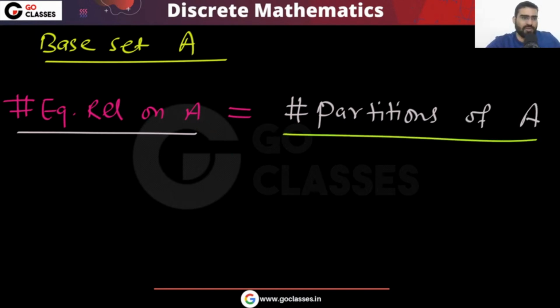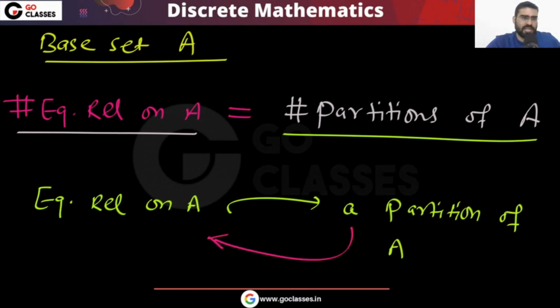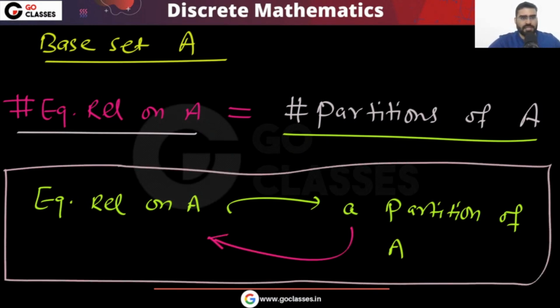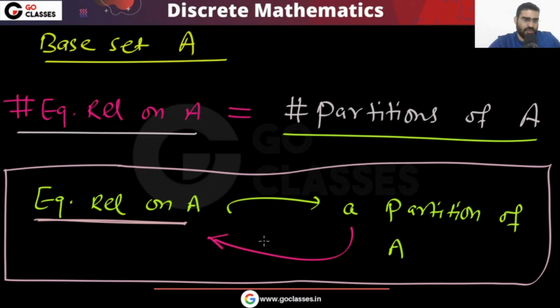The number of equivalence relations will be the same as the number of partitions of A, because remember, every equivalence relation on A will give you a partition of A, and every partition of A corresponds to an equivalence relation on A. So this is something like if and only if. Okay, so you can just calculate.